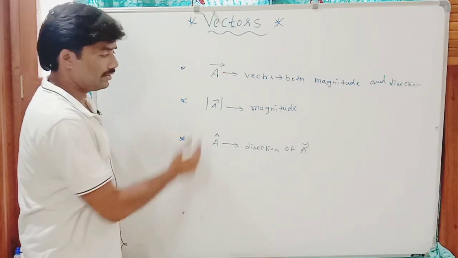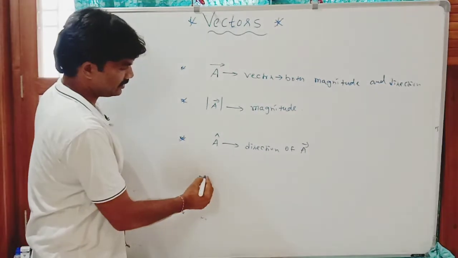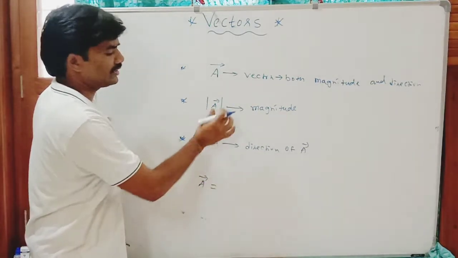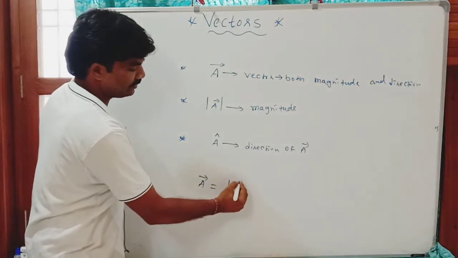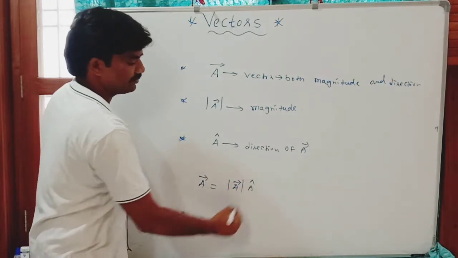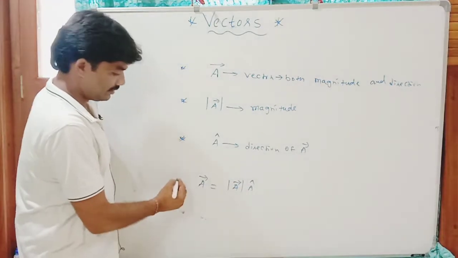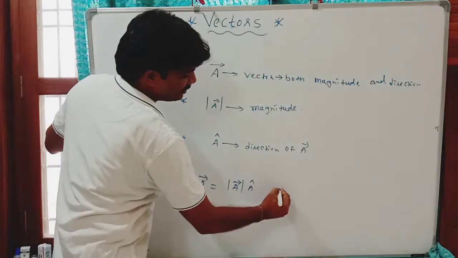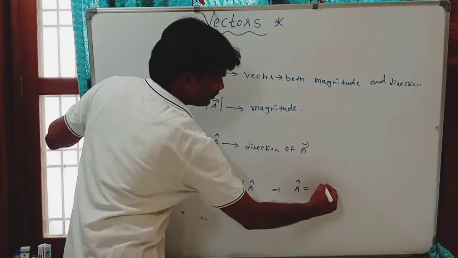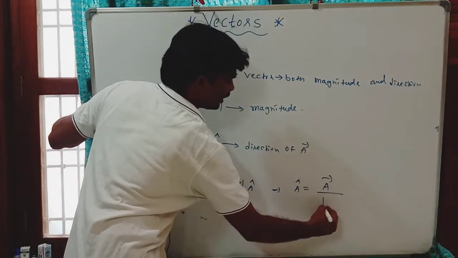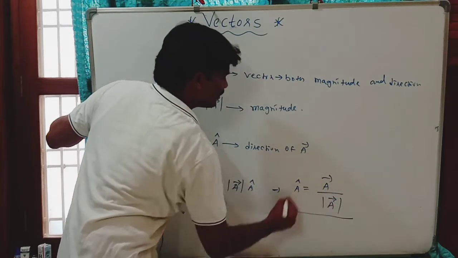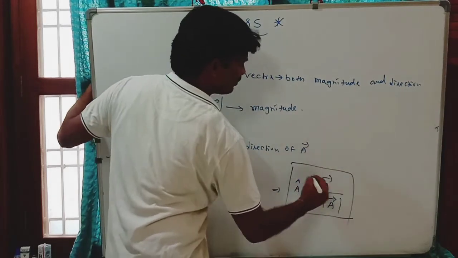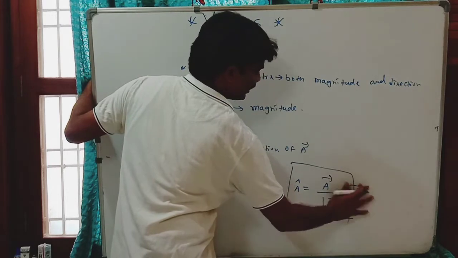Clear? You can simply write that vector A is the combination of these two, magnitude and A cap. So you can write A cap is equal to vector A divided by its magnitude. That A cap is what?